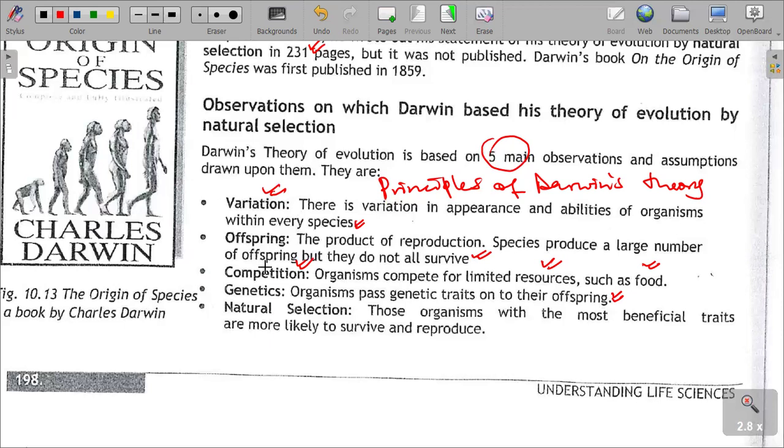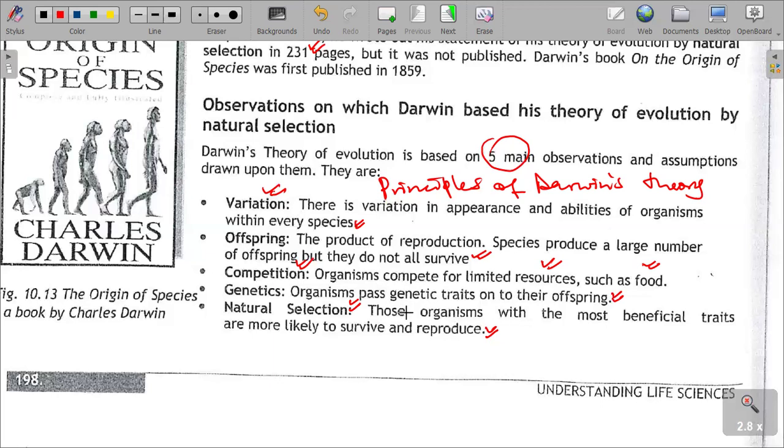And eventually there is also the principle of natural selection. Those organisms with the most beneficial traits are likely to survive and reproduce in a natural ecosystem or in an environment. Organisms which have the most favorable qualities for them to survive, they do survive. Those which cannot, they do die. So therefore, it's the same system which is also referred to when he identified the extinct and the extant species. The extinct, the ones which are no longer living, and then the extant, the ones which are living.